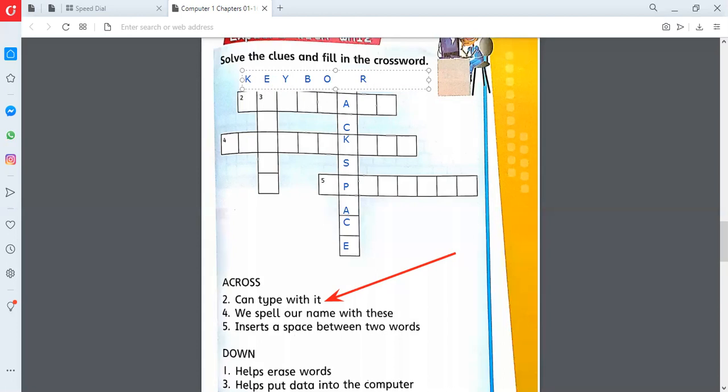R, and then we have D. Yes, so the keyboard fits in it.